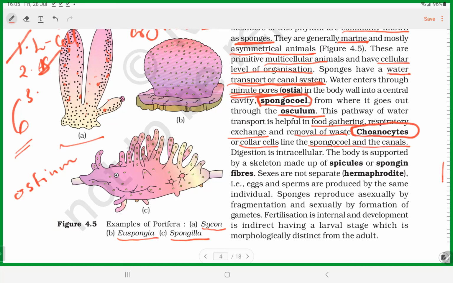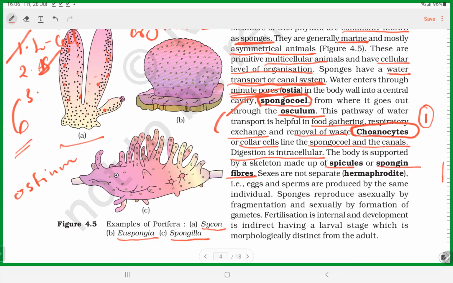And then digestion, of course. Food can enter through the ostium and it is digested intracellularly, within every cell of the body. Cellular digestion can occur. Now, the other type of cells: first you should know about choanocytes. And then second, the body is actually supported by the